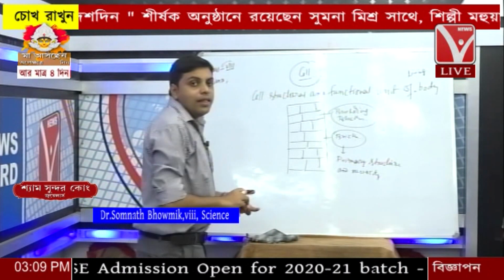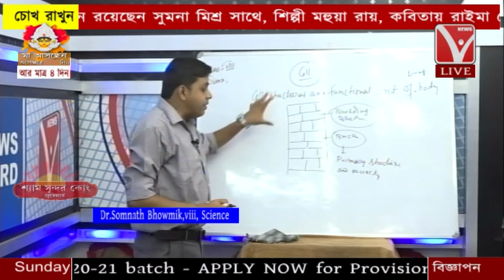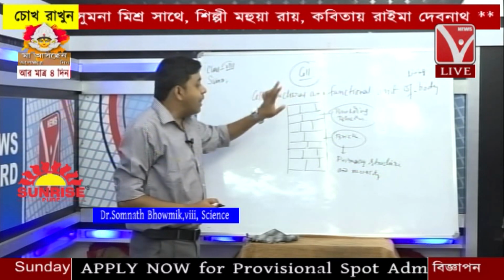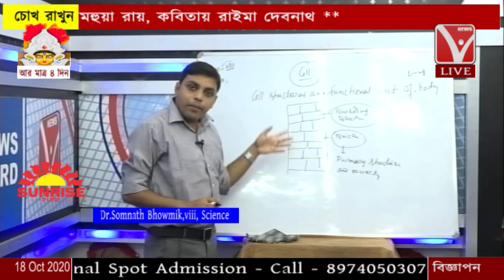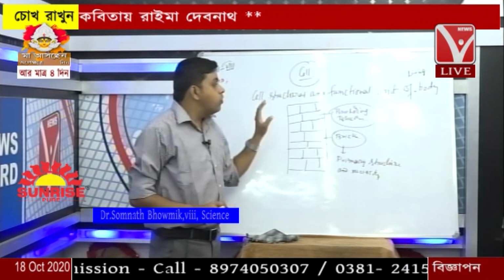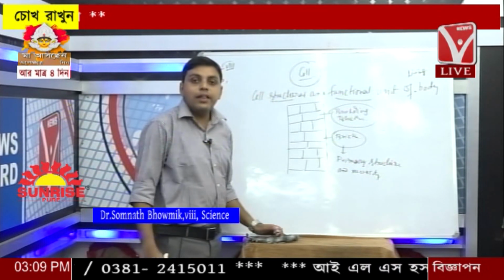Cell is structural because those cells make the structure of the body, and when those cells function, then only our body is able to function properly. So cell is the structural and functional unit of a living body.